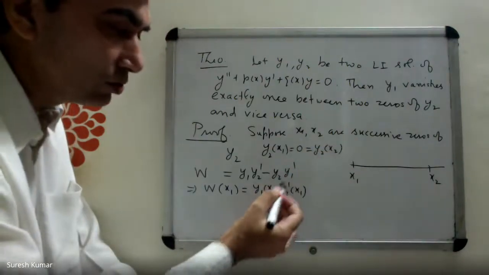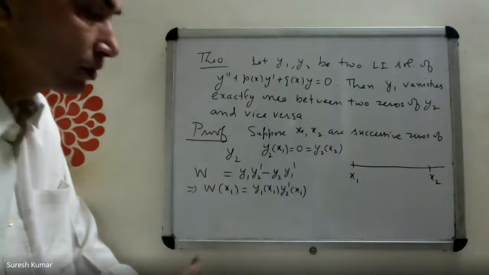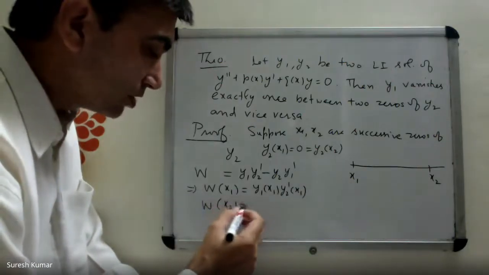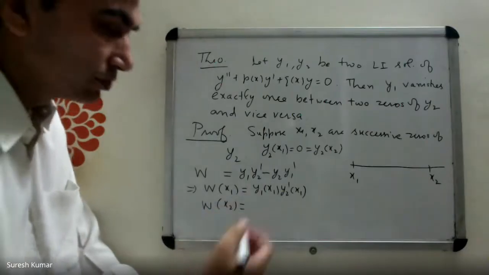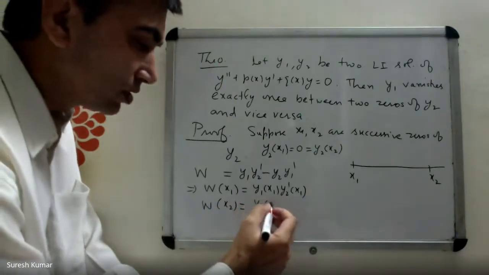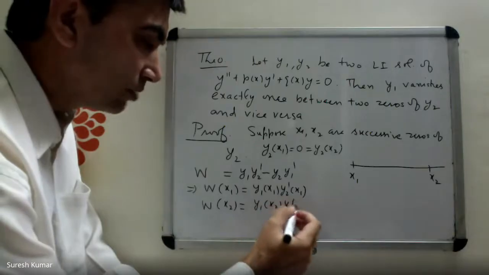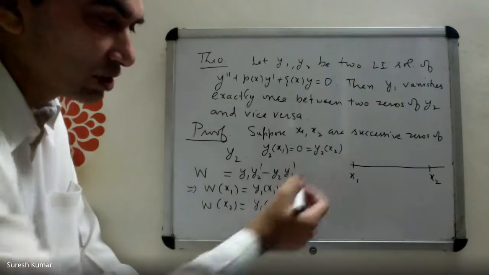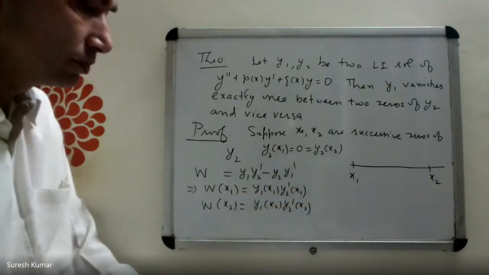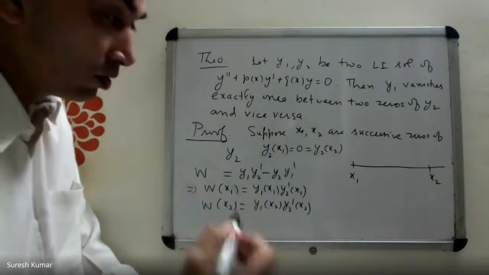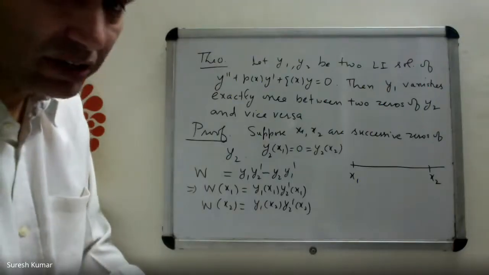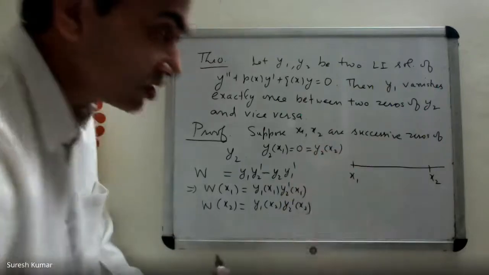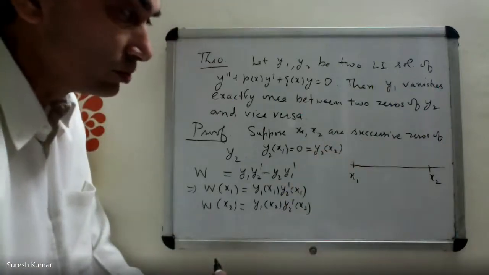Similarly, calculate W(x2), the value of the Wronskian at x2. You get y1(x2) y2 prime(x2). Again, this part is 0 because y2(x2) is 0. Okay. Now, here is the mathematics, very interesting mathematics. You are saying that x1, x2 are successive zeros of y2.